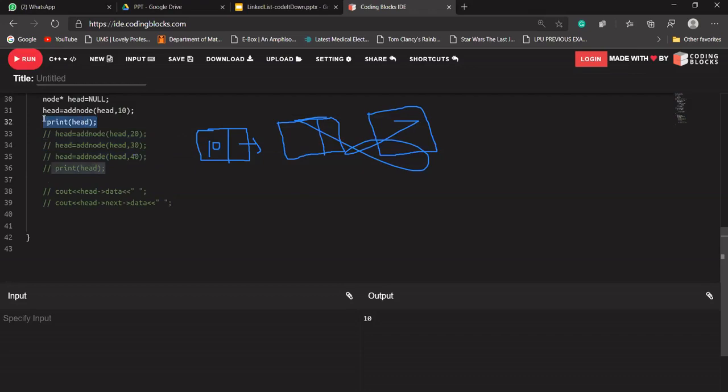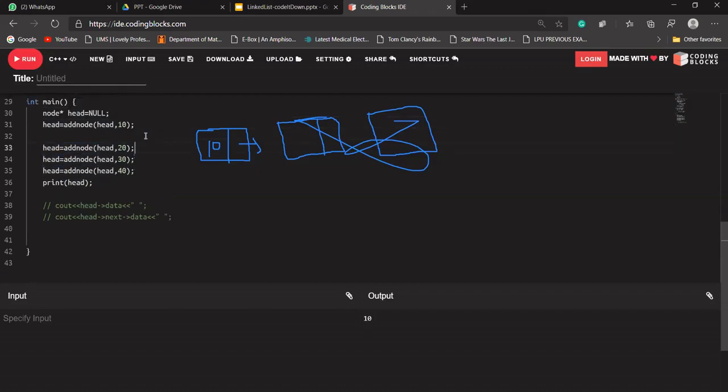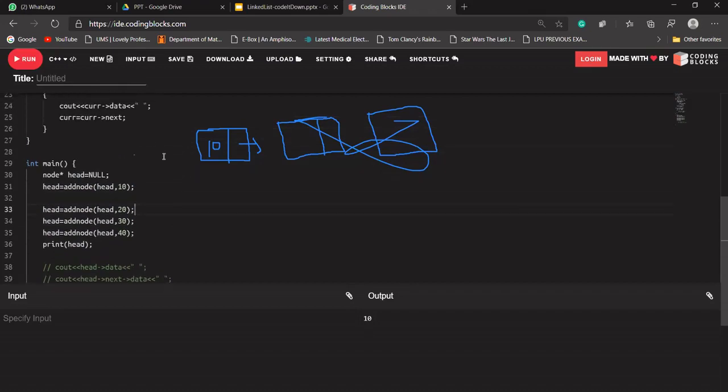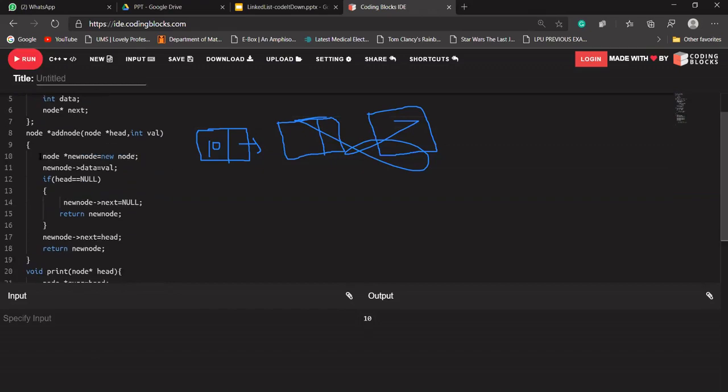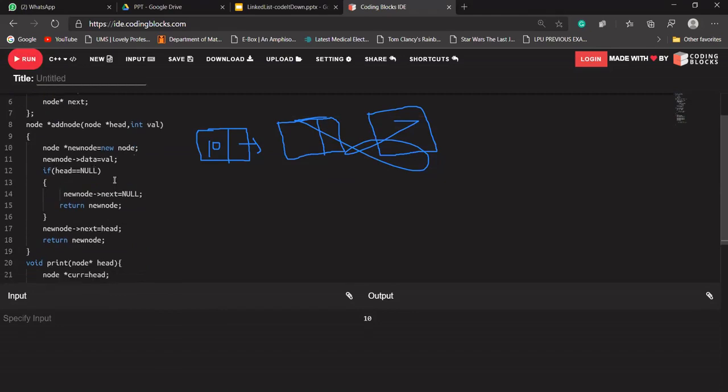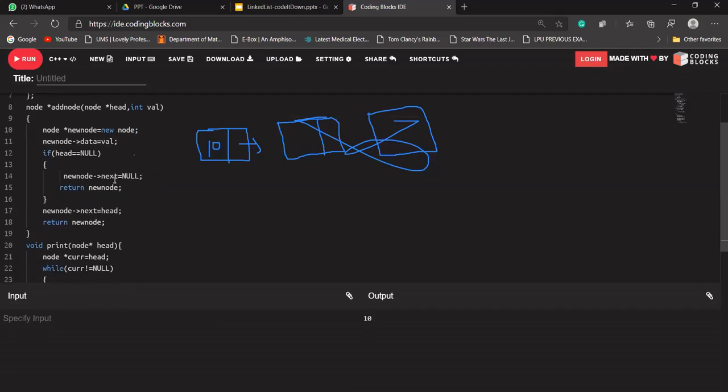Let me write it again. When this function is called again, our head is right now not null. So again this function will be called, and a new node will be created and memory will be allocated to it. Into its data part the value will be stored, and it will check if head is equal to null. This time head is not equal to null.